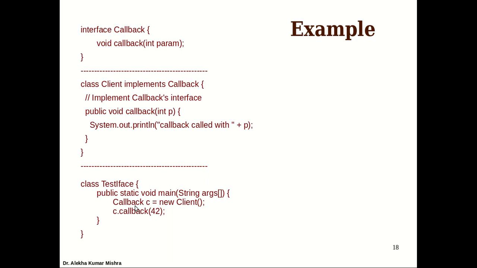When we are using it, we write Callback c equal to new Client. So we can use the reference of the interface to create a new object of the Client. The Client already implements Callback, so we can use it like this, and we can use the method that is defined: c.callback. This is how an interface can be implemented. A simple example, you can try some more.